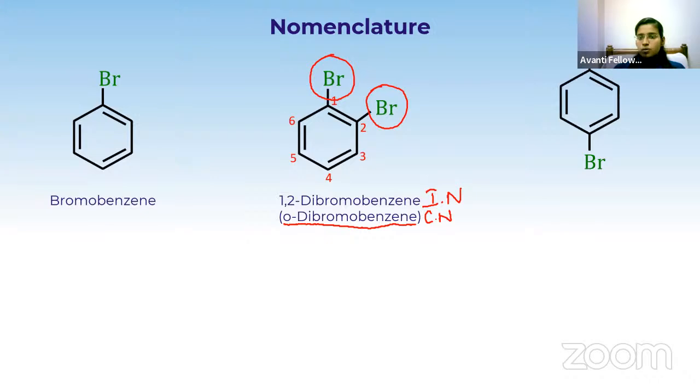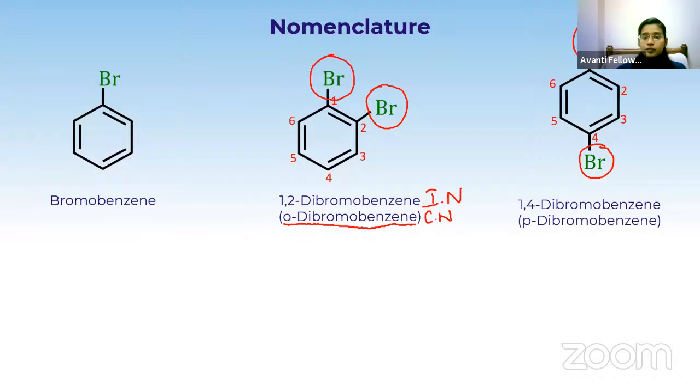Now in this compound you see two bromines are opposite to each other. If I number, I will get the numbers 1 and 4, so 1,4-dibromobenzene. But since two bromines are opposite to each other, it is called para. So it is para-dibromobenzene. The common name is para-dibromobenzene and the IUPAC name is 1,4-dibromobenzene.